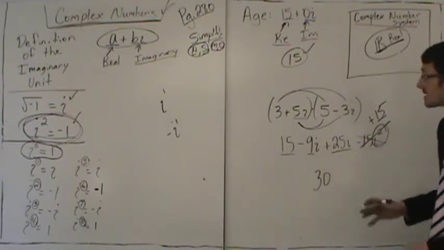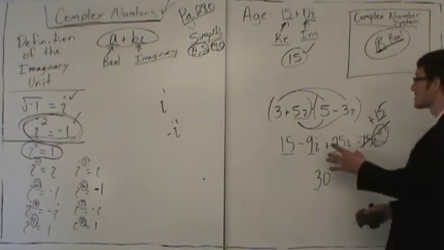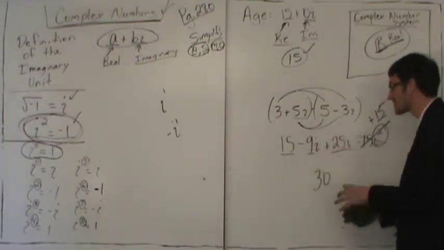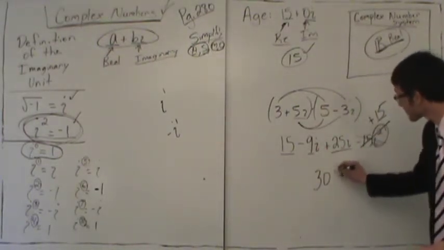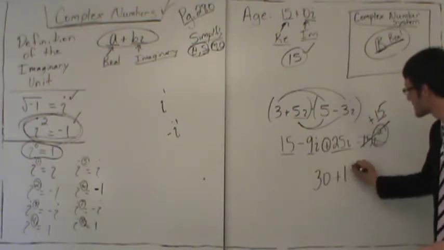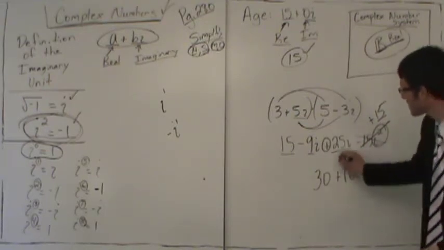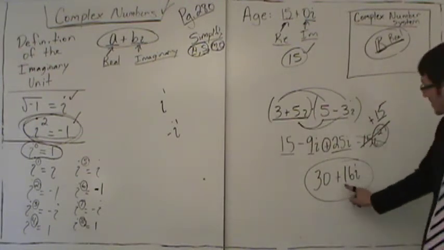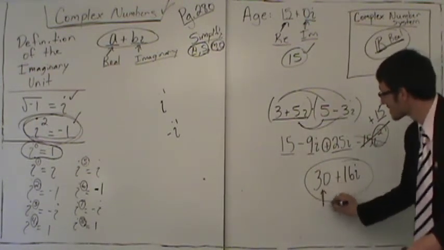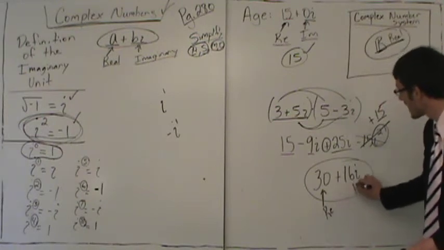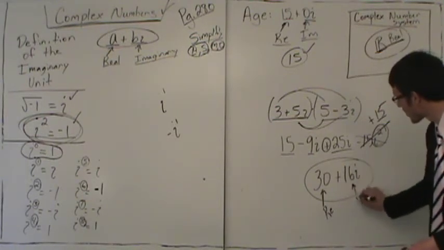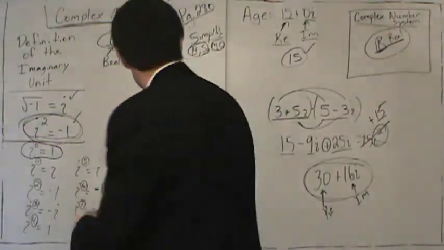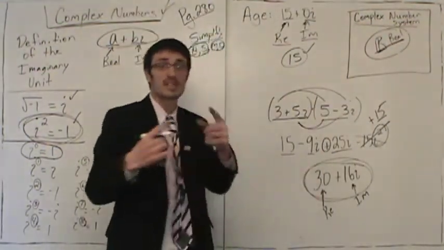And negative 9i plus 25i, we add what matches. We add the imaginary components together. The signs are different, so you subtract. 25 minus 9 is 16. So we get a positive 16i. So our final answer is 30 plus 16i. And the question is, did the product of two complex numbers result in a complex number? Yes, there is a real part of 30 and an imaginary part of 16i. That concludes this video. Good luck on your homework, and I will finish complex numbers in the next video.